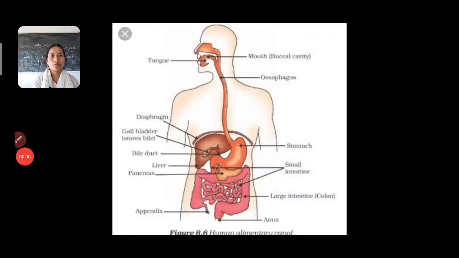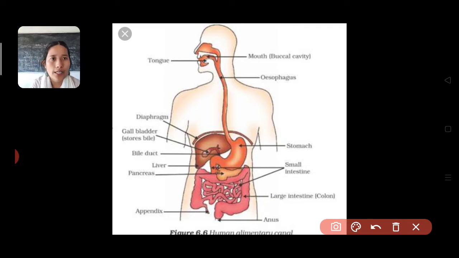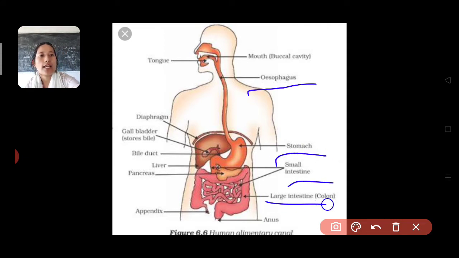So let's have an overview of the human alimentary canal. Like I told you, the alimentary canal starts from the mouth. Your mouth also consists of the tongue and teeth, which have a role to perform in digestion of the food, which we will take into consideration later. Then you have the esophagus, also referred to as the food pipe, and then the stomach, small intestine, large intestine, and then the anus.